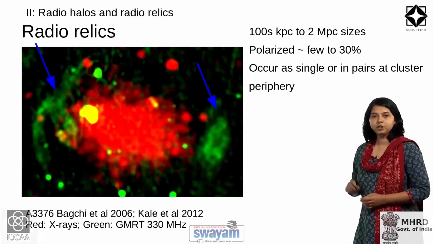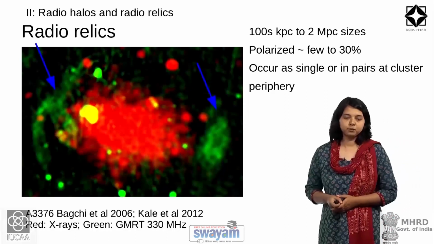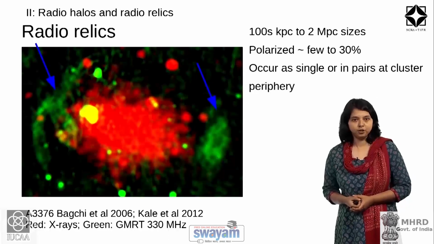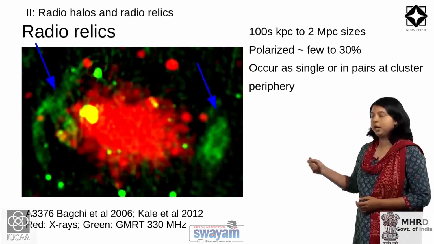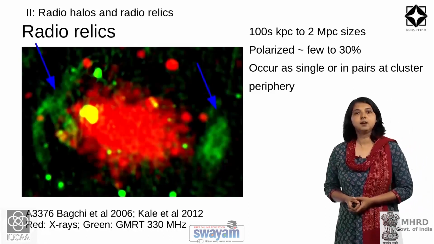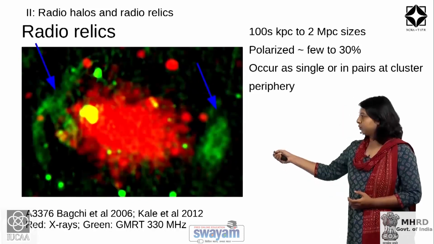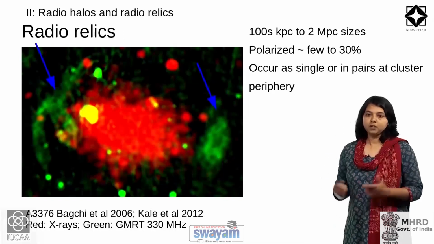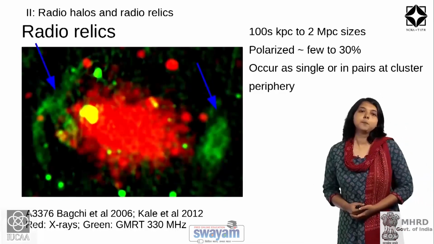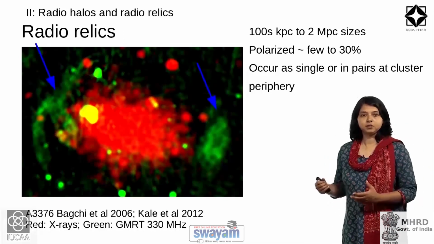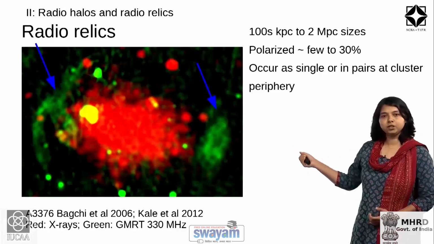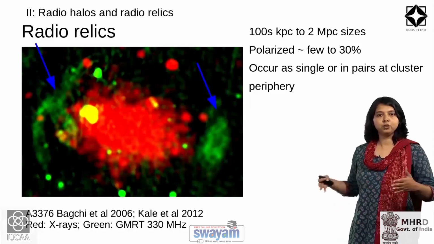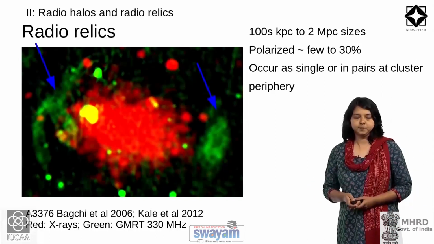In this picture, you see X-ray emission from the cluster in red color, and the green shows the radio emission detected with the GMRT at 330 megahertz. What you see at the outskirts of this cluster are two arc-like sources, which are termed double relics, and this cluster shows an elongation in X-rays which is in the direction of the location of these radio relics.